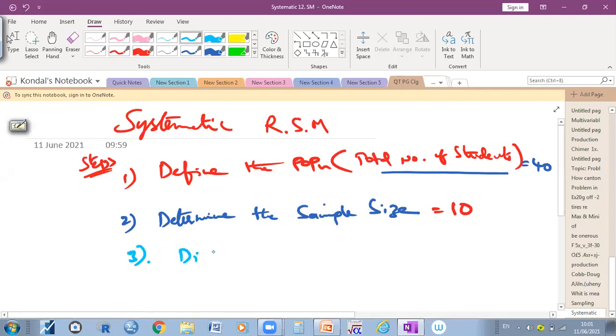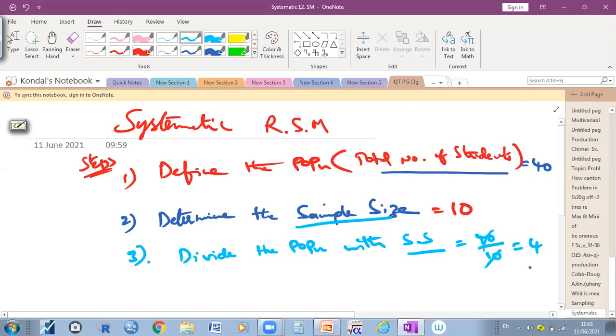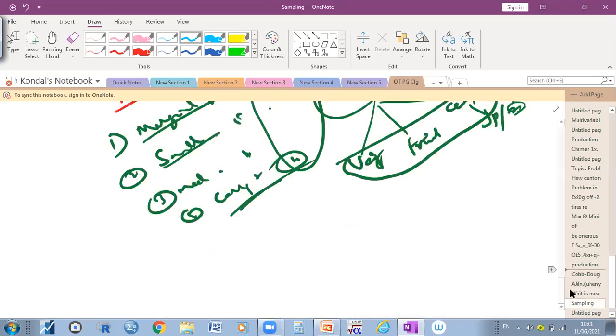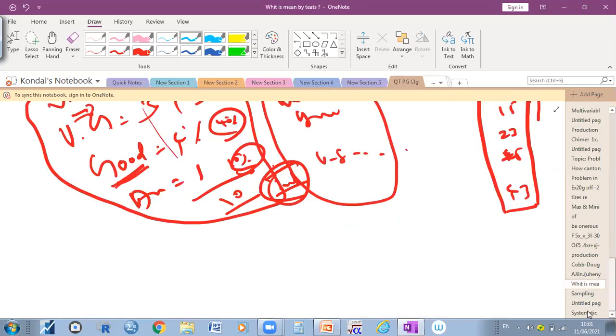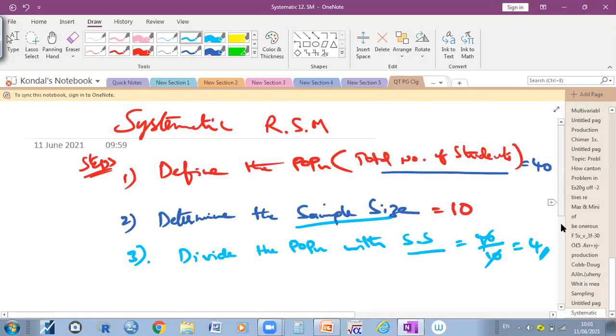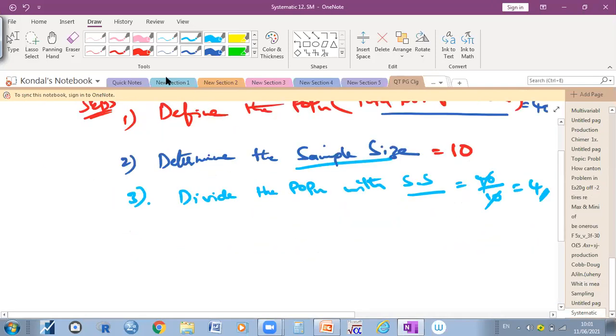Then third step, divide the population by the sample size. So how much population is there? 40 divided by 10. How much will we get? 4.